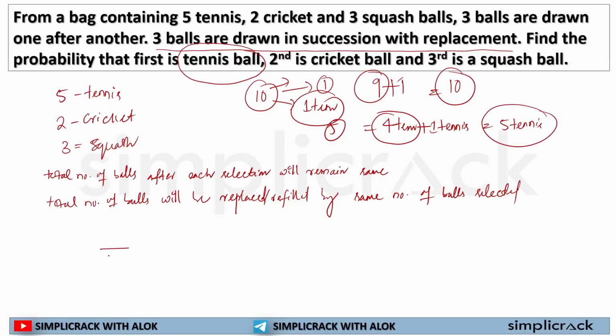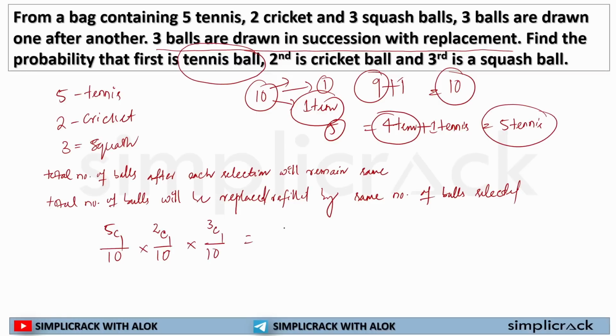As I have already informed you, the number of balls will always remain the same in each case. So my denominator is fixed because I have 10 balls. In the first case I am selecting a tennis ball. How many tennis balls do I have? I have 5 tennis balls and I am selecting one. In the second case, I have nothing to do with the tennis ball now. I have to select a cricket ball. I have 2 cricket balls and I have to select 1. In the third case, I have to select 1 squash ball. How many squash balls do I have? 3 squash balls, and I will select 1.